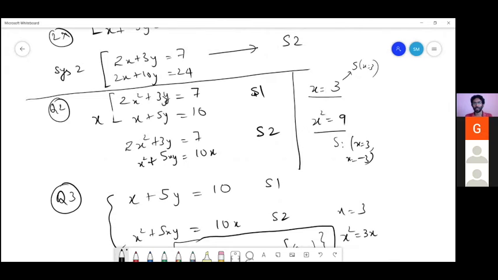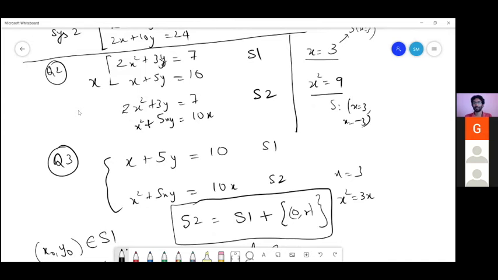So Akka, can you go back to the system in question 2 and tell about S1 and S2? I think you'll be able to say, right? They're not the same. That is clear. S1 is a subset of S2. Very nice, excellent.